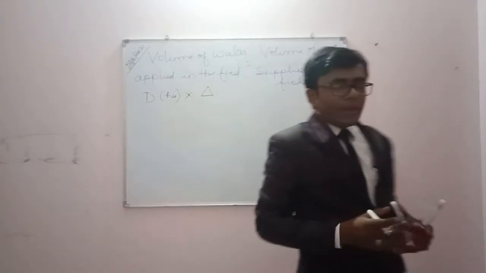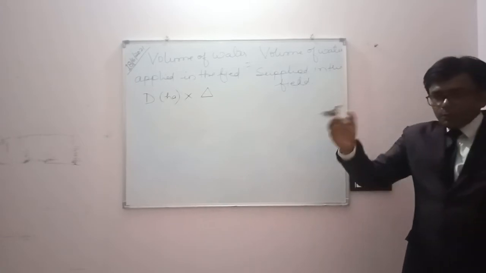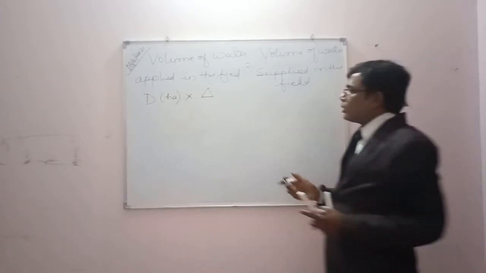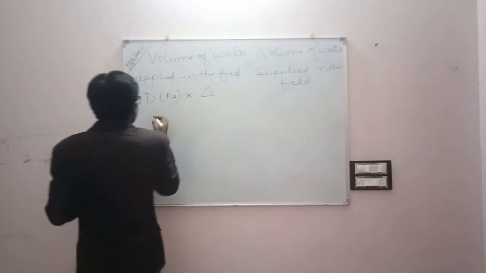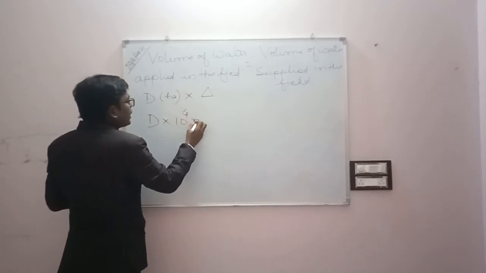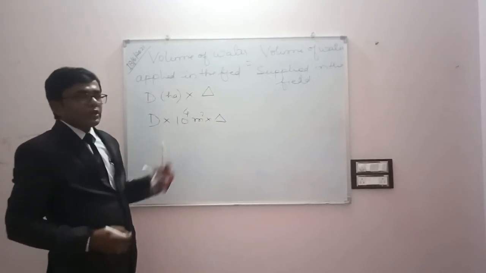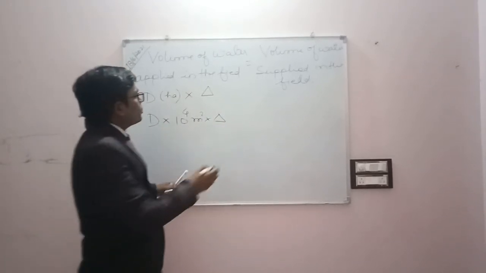So when we multiply the duty and delta, we will get the volume which is applied in the field. We know this is in hectare, so we have to multiply D into 10 to the power 4 meter square, and delta here we have taken in meter. So the volume will come in meter cube.